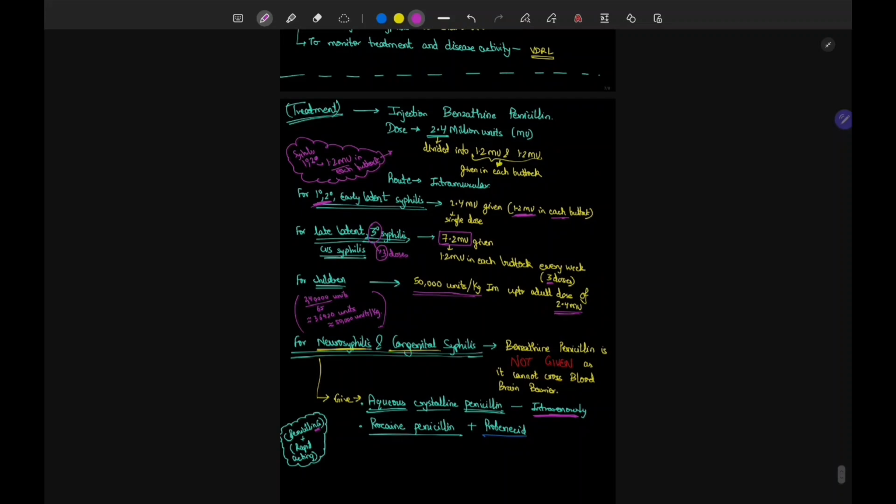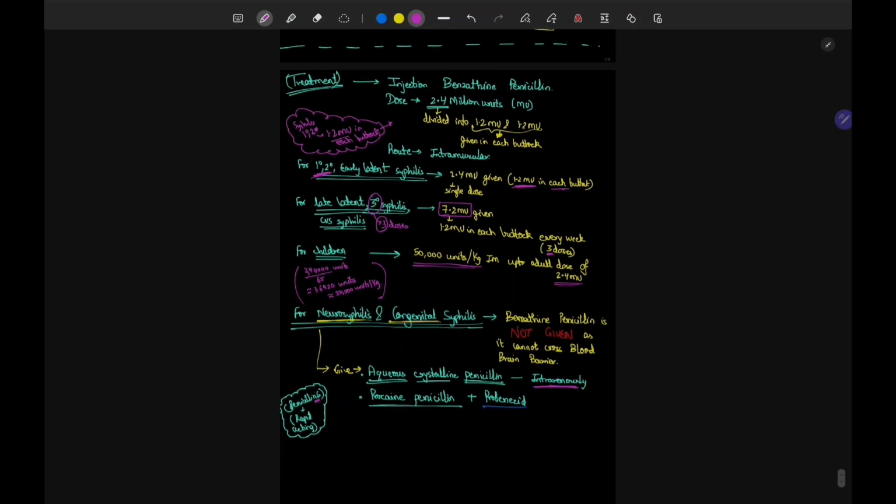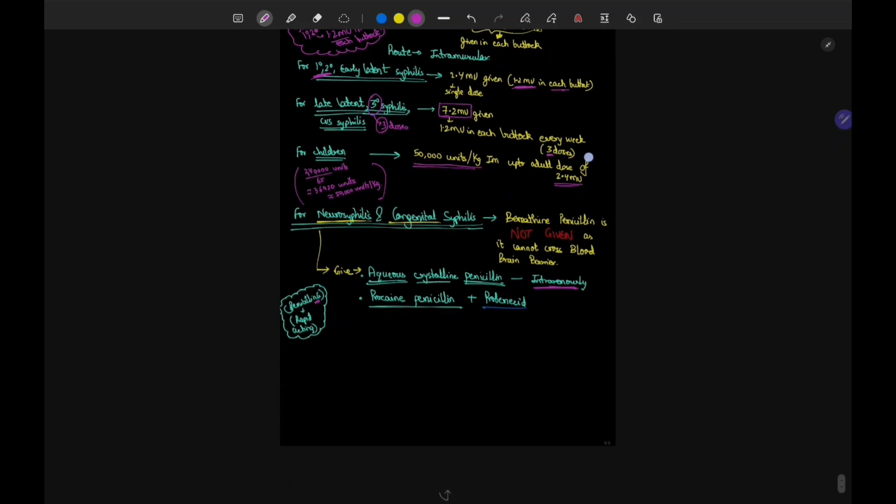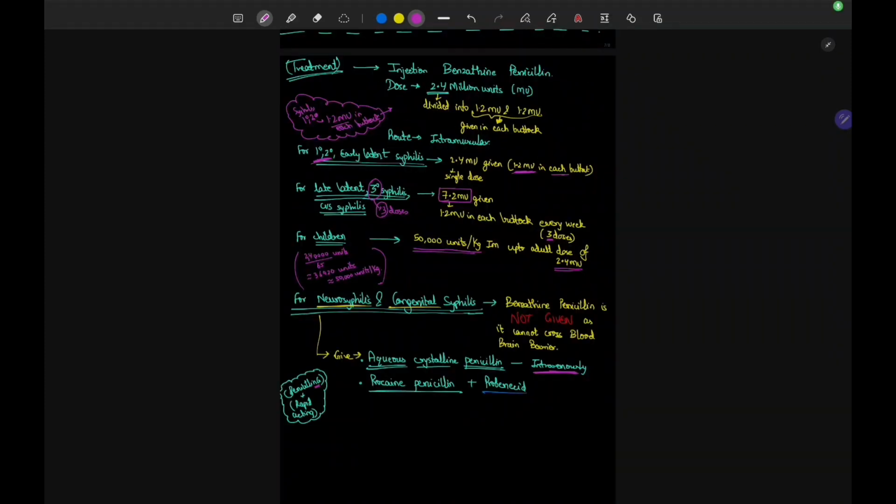For treatment, you will give benzathine penicillin, 1.2 million units in each buttock. And for latent syphilis, 3 doses, so the total will be 7.2 million units. For neurosyphilis and congenital syphilis, benzathine penicillin is not given. You have to give a soluble form, so you will give aqueous crystalline penicillin, which is given intravenously, or procaine penicillin plus probenecid. This is all for today, guys.